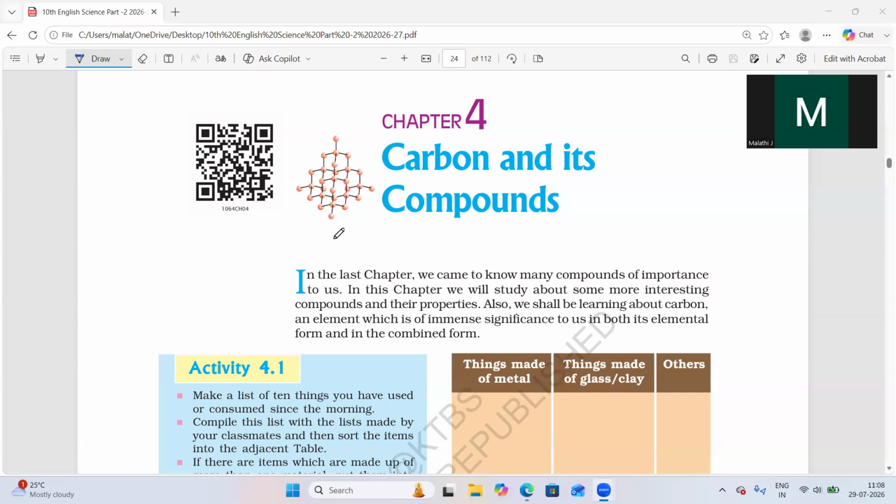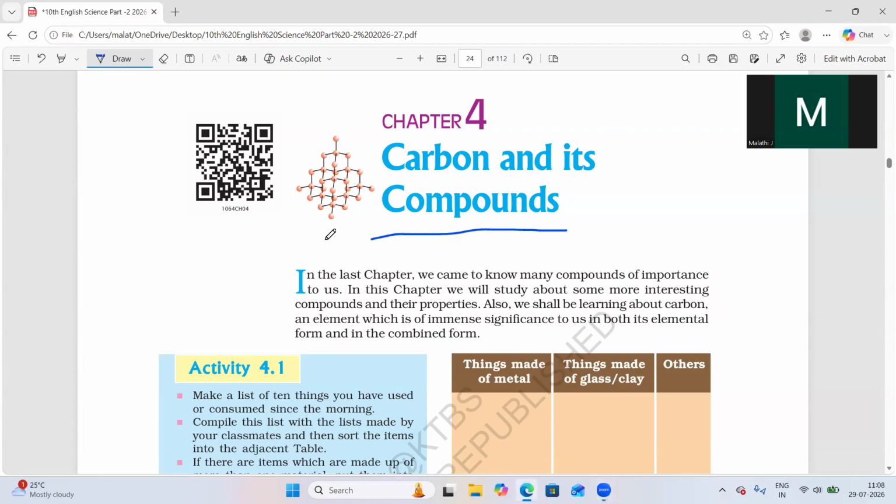So before going to the chapter, we should know that it is one fundamental chapter. If you understand this chapter, the understanding of organic chemistry in future will be very easy. So what is organic chemistry?